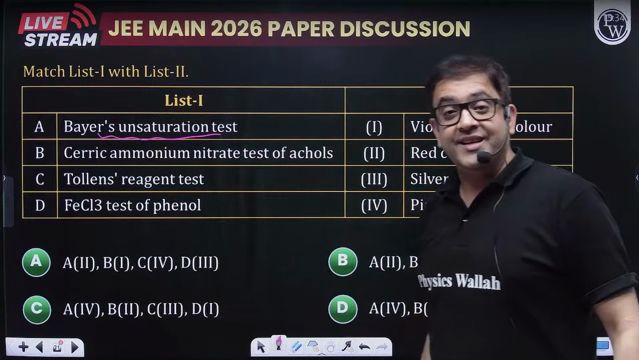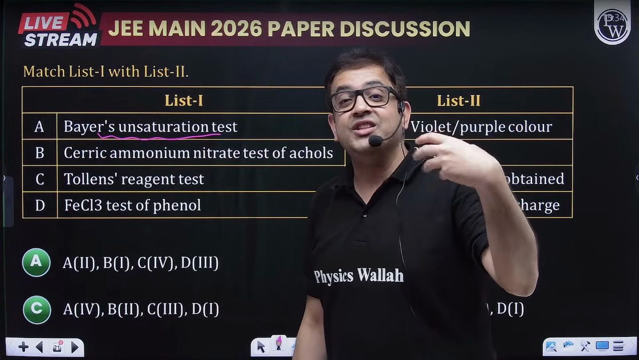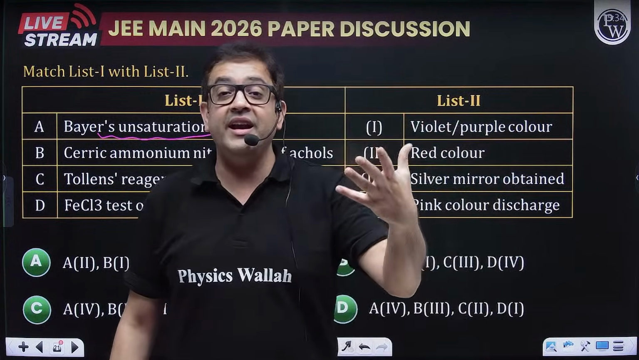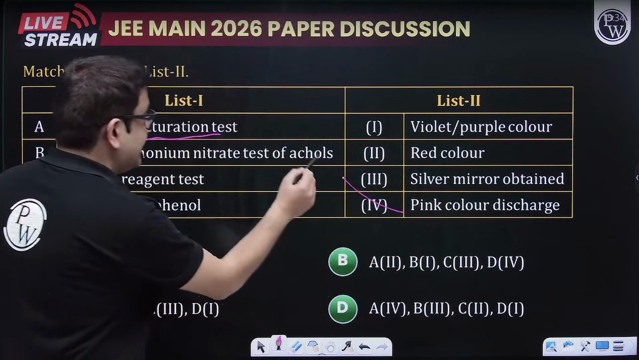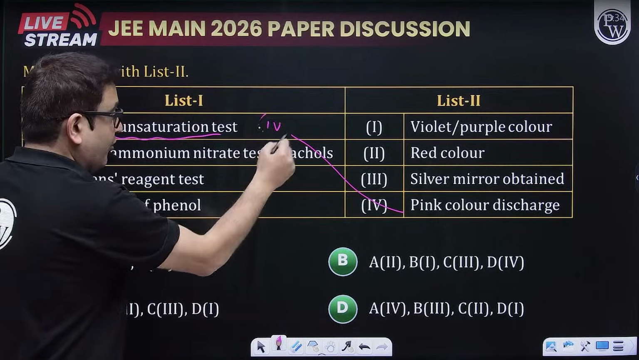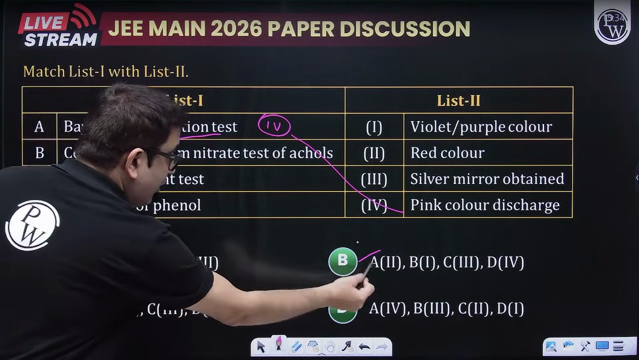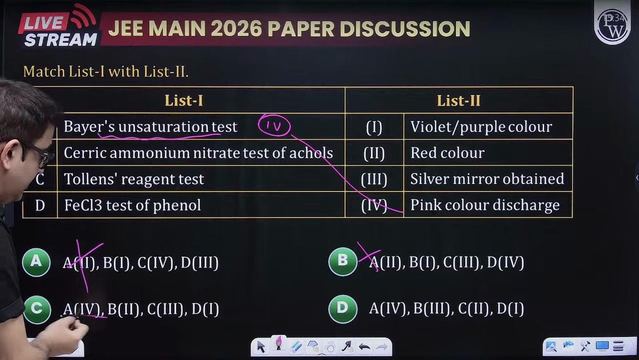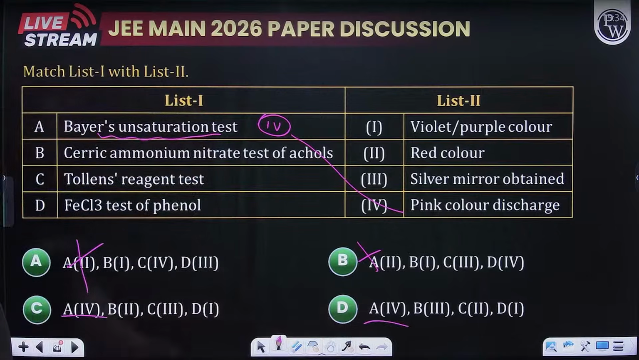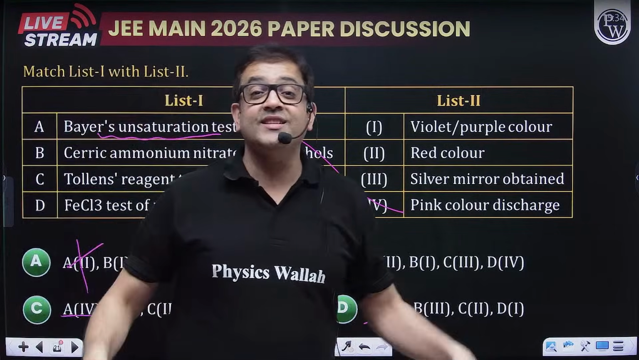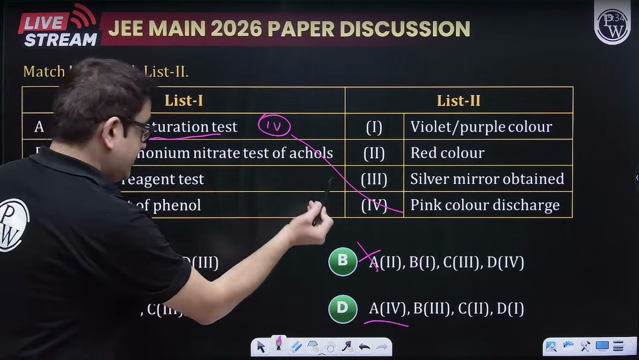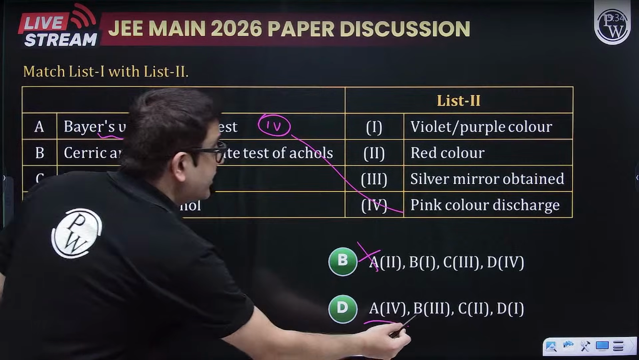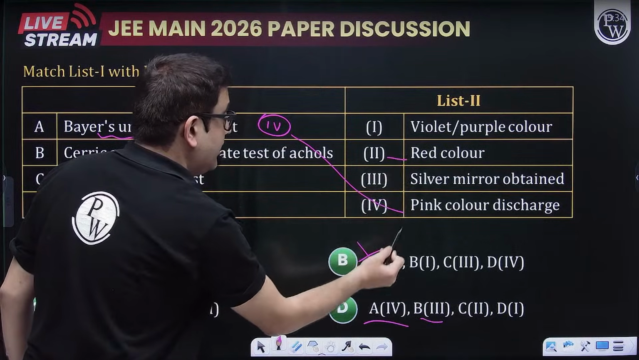Baeyer's unsaturation test: the pink or red color of Baeyer reagent decolorizes. So pink color decolorization, that means A is 4. So A is 4, the other options are gone. These two can be right. Ceric ammonium nitrate for alcohols, this is a famous test. It is saying 2, it is saying 3. So either it is red color or silver mirror.